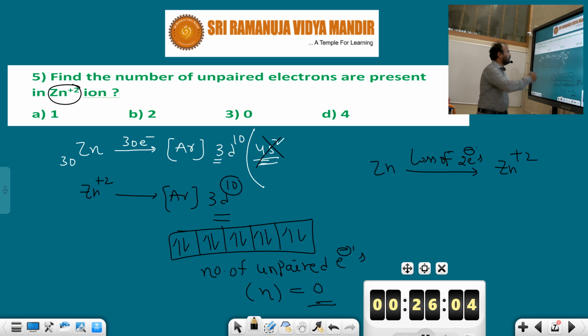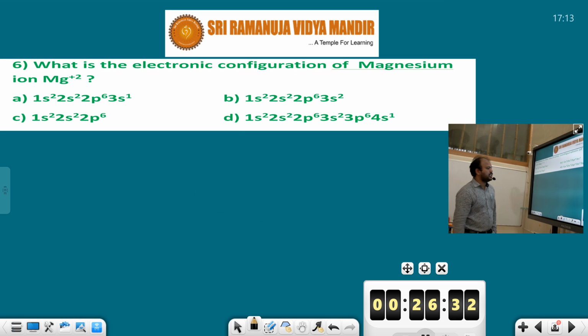After that, let's take another question. What is the electronic configuration of the magnesium ion, Mg plus 2?